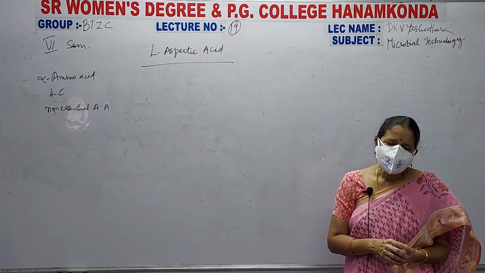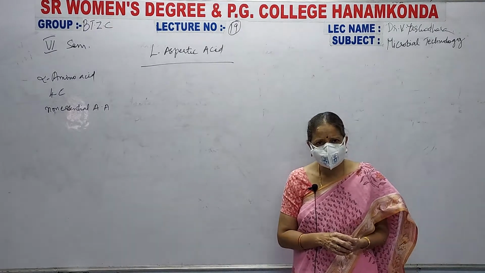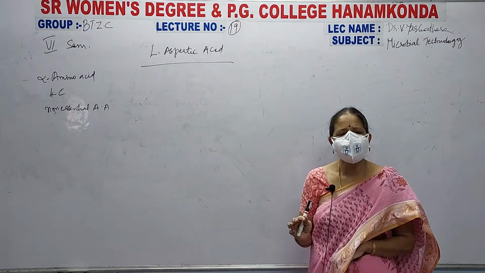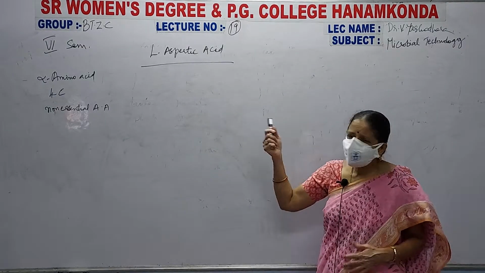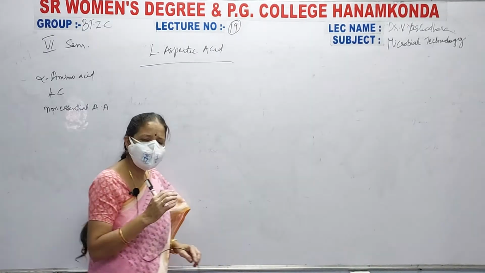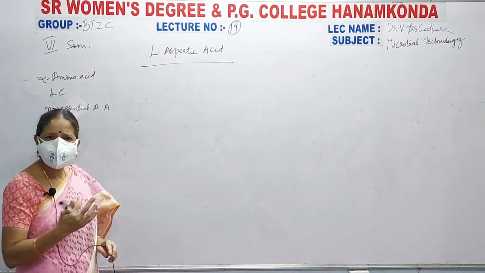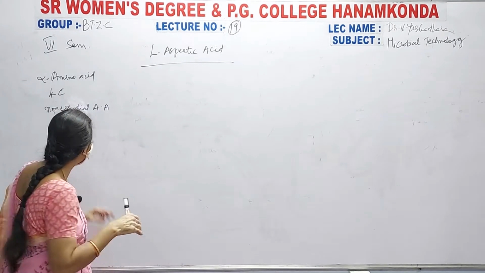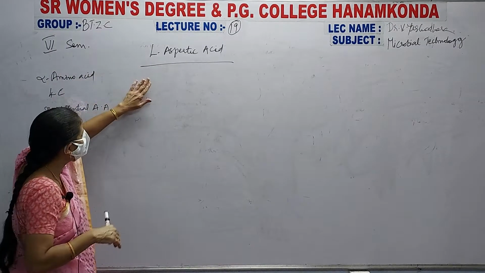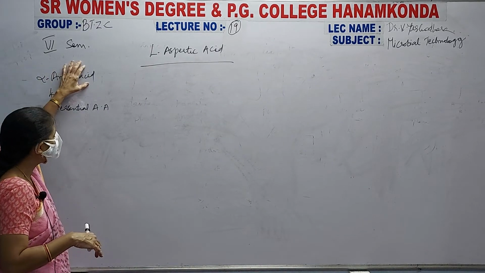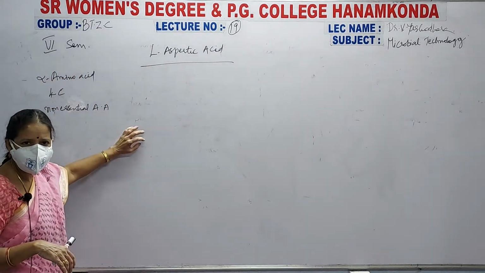But sometimes if the body cannot synthesize it because of some health conditions of that particular individual, then it should be given in the form of food. But actually they are non-essential, they can be synthesized in our body. There is no need to take them in the form of food or diet. Now this L-aspartic acid is a 4 carbon alpha amino acid. It is a non-essential amino acid.